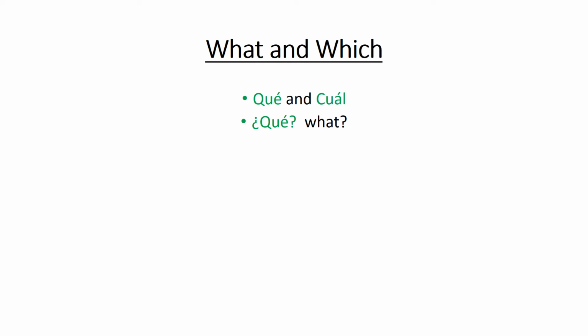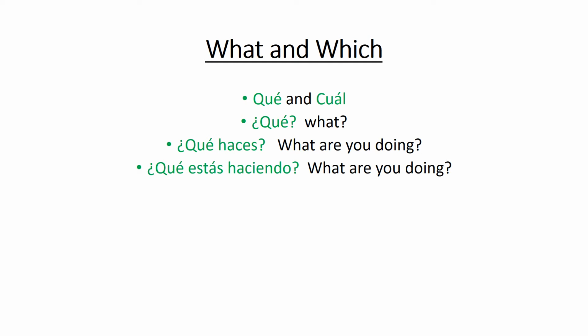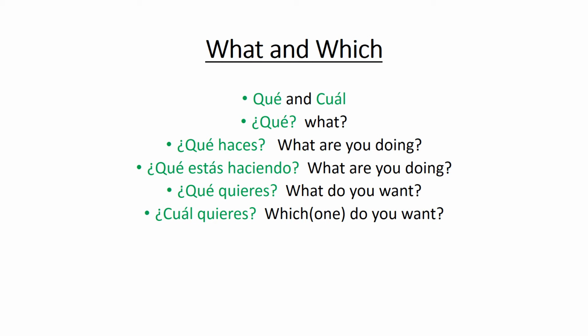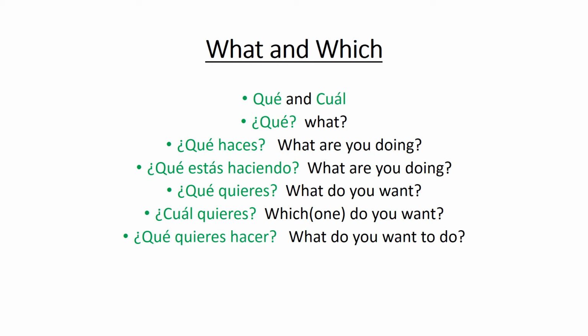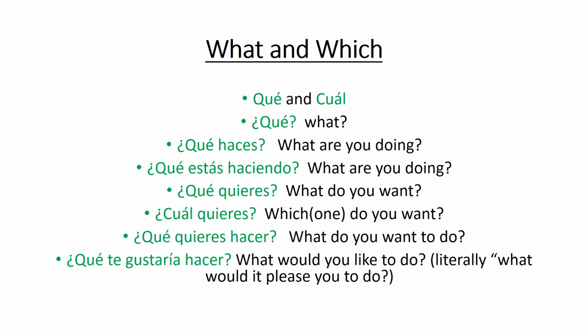¿Qué? What? ¿Qué haces? What are you doing? ¿Qué estás haciendo? Another way of saying what are you doing? ¿Qué quieres? What do you want? ¿Cuál quieres? In this case, which do you want? Or it's the same way you'd say which one do you want? ¿Qué quieres hacer? What do you want to do? ¿Qué te gustaría hacer? What would you like to do? That literally means what would it please you to do?